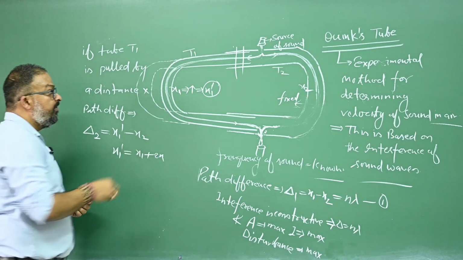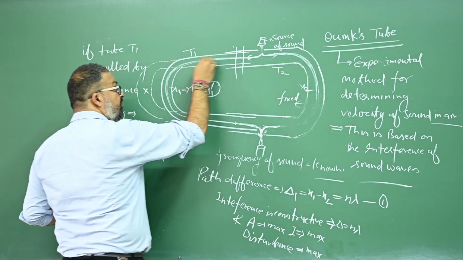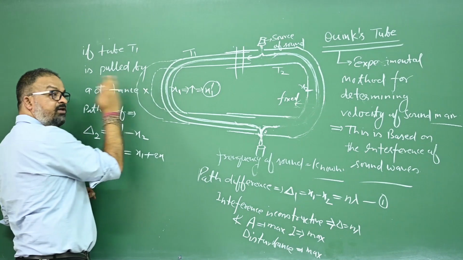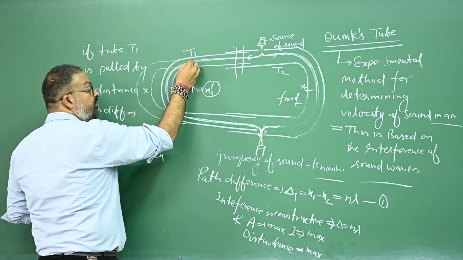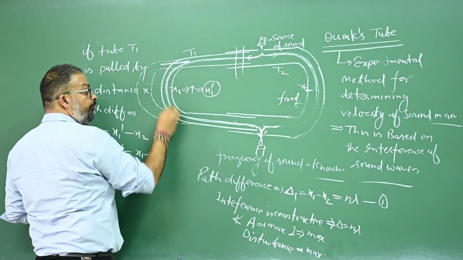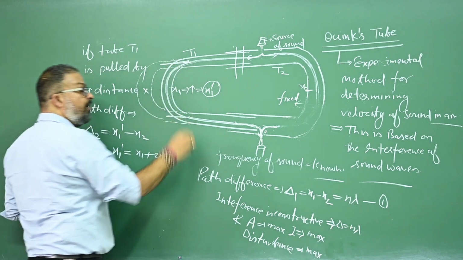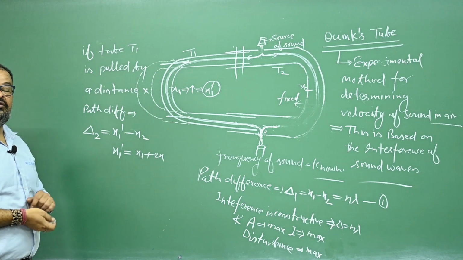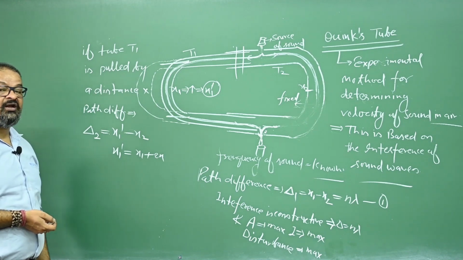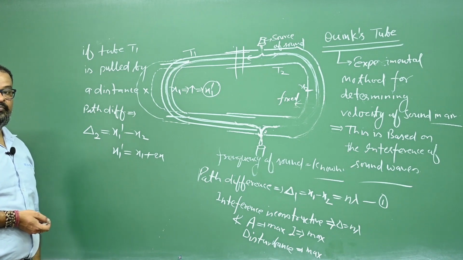Tell me why? Initially the wave was traveling a distance x1, but now this tube is pulled by a distance x, so this wave has to travel x distance more in this part of tube and x distance more in this part of tube. That means total 2x distance more will be traveled by this wave. Yes or no?